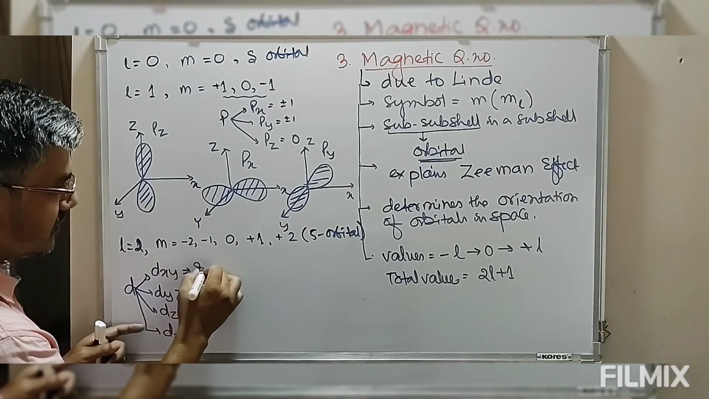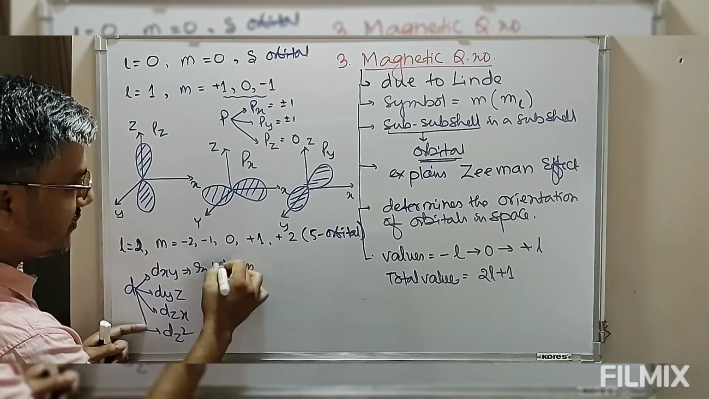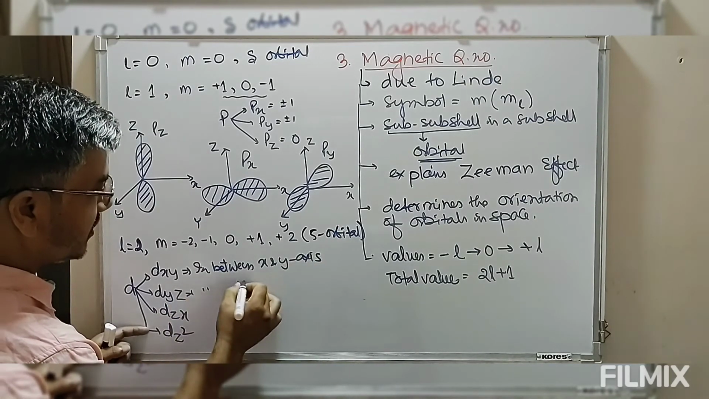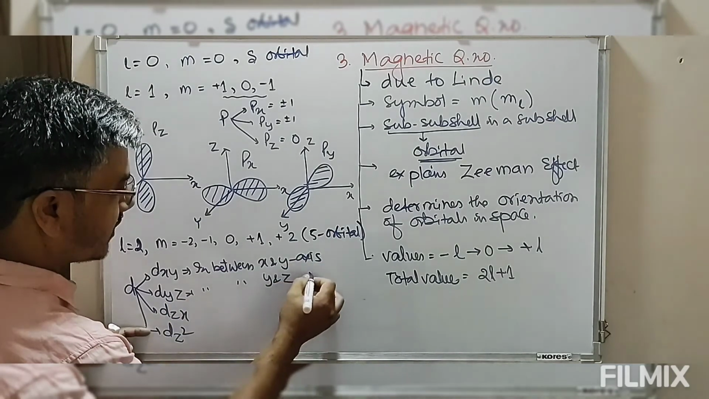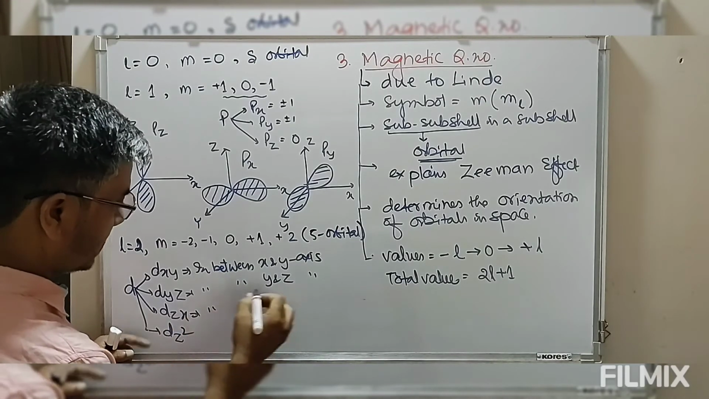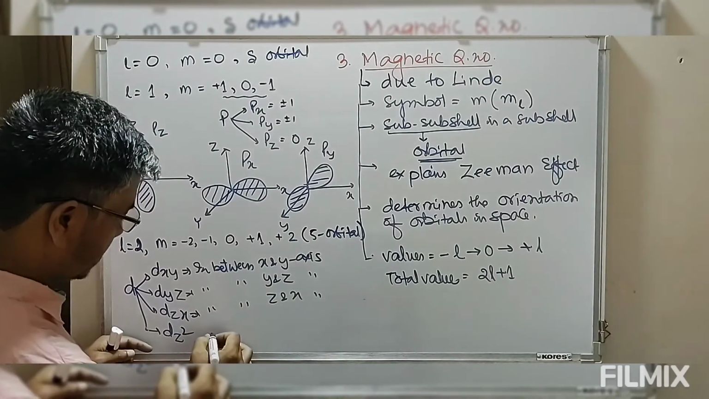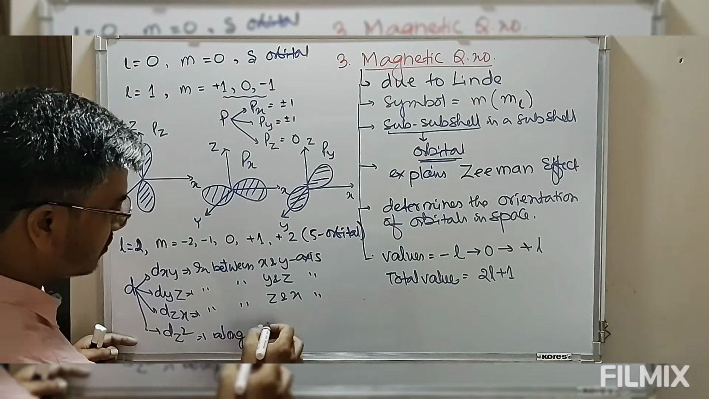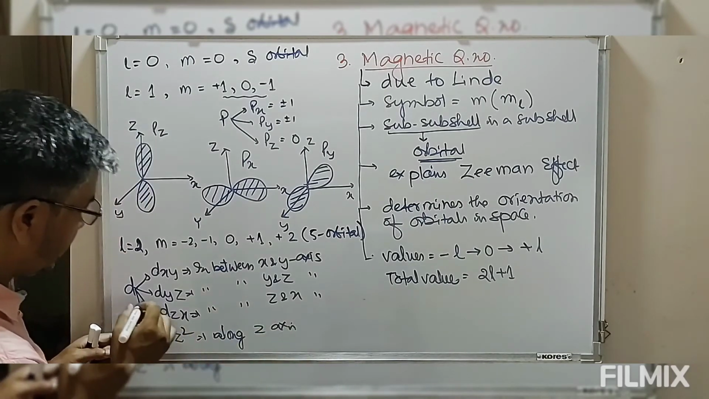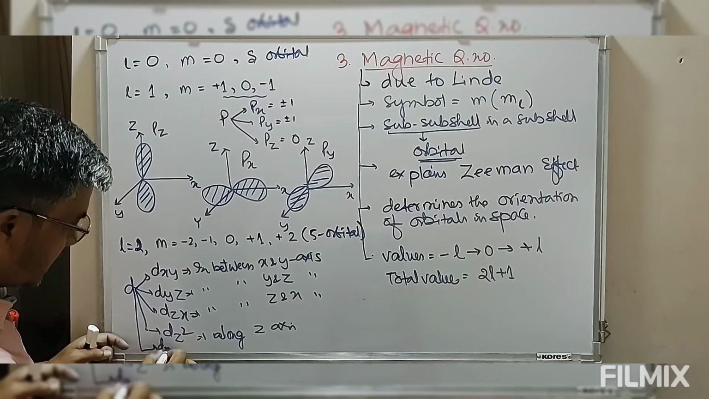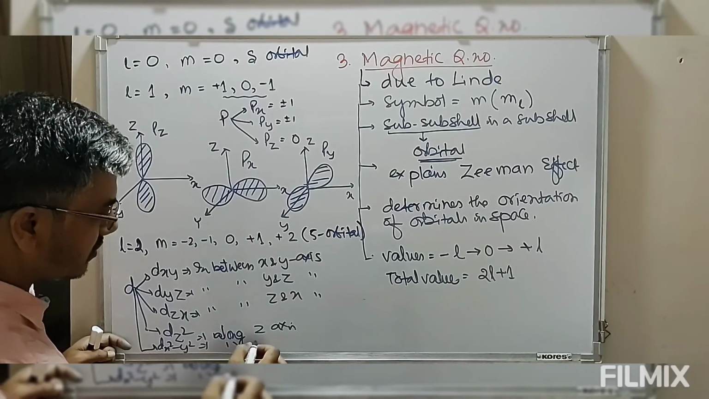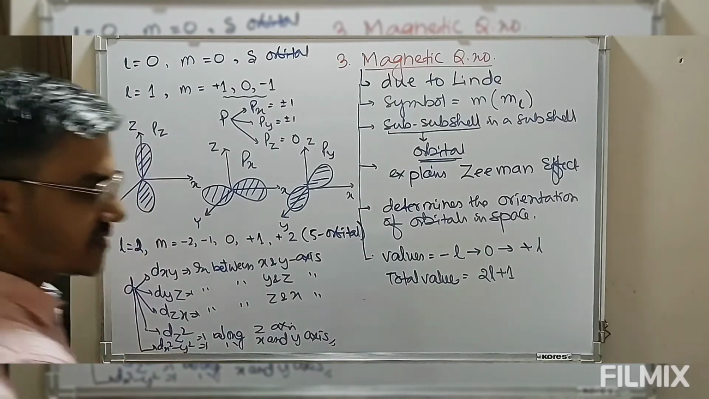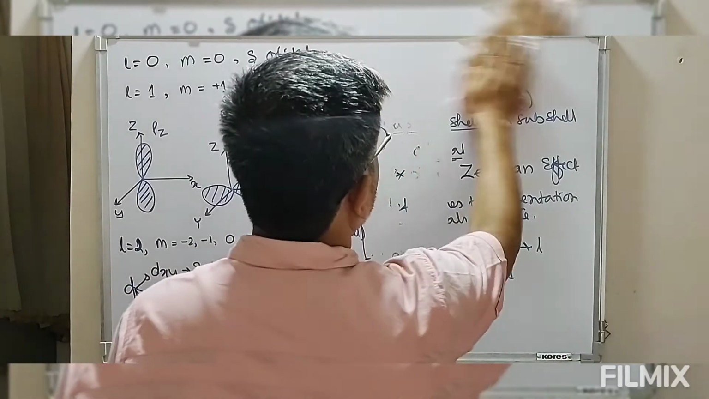Xy means in between x and y axis, yz means in between y and z axis, zx means in between z and x axis, dz square is along z axis, and the fifth one is dx square minus y square, that is along x and y axis. So let me just give you the shape of these d orbitals.